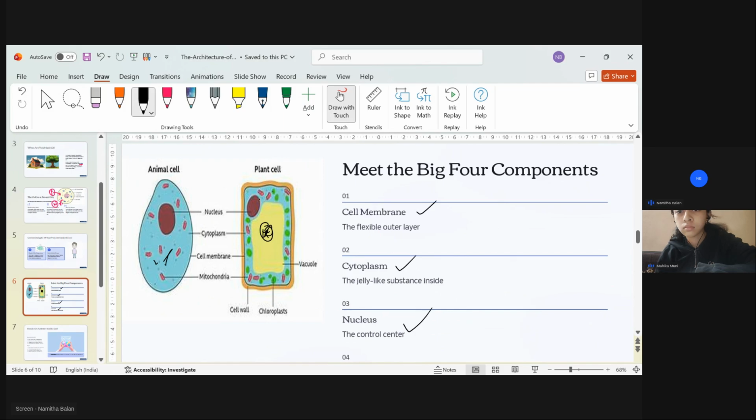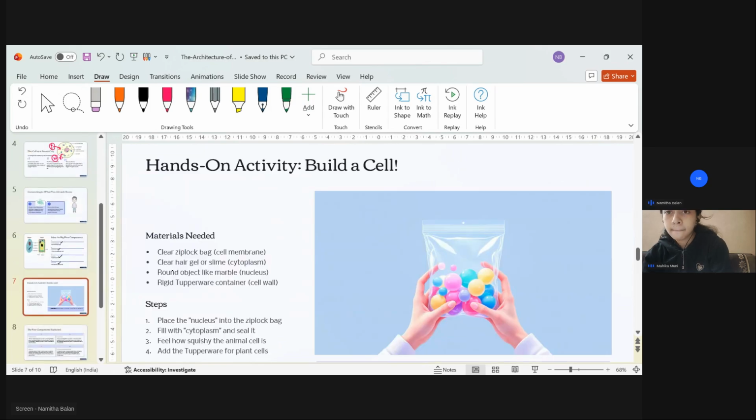These all things are embedded in a matrix. Where? The cytoplasm. Yes, in the cytoplasm only we can see all these materials. In the animal cell also so many other organelles are there, which we will study in detail slowly. Now I'm going to give you an activity which you should do.